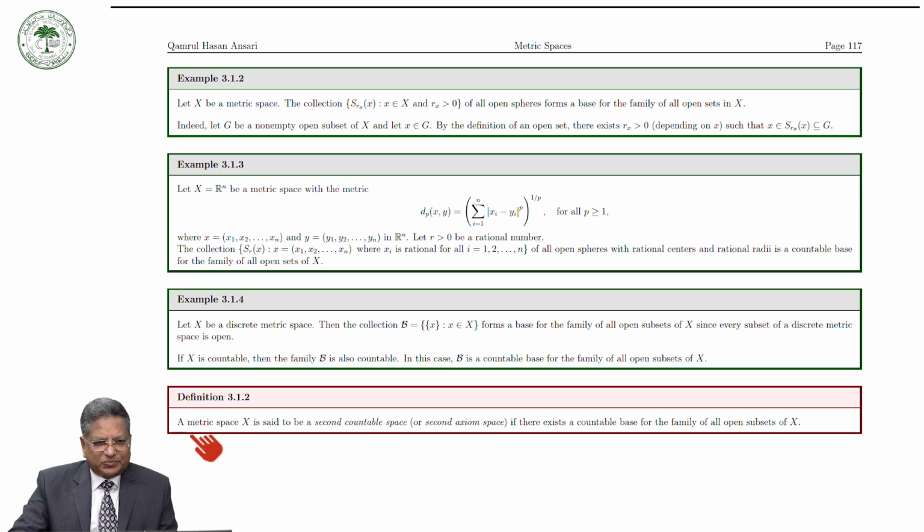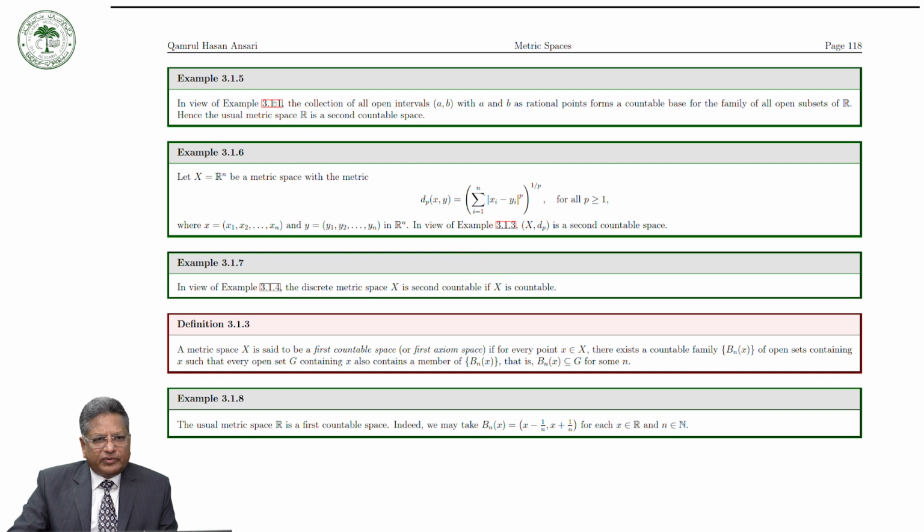So a metric space X is said to be a second countable space or second axiom space if there exists a countable base for the family of all open subsets of X.